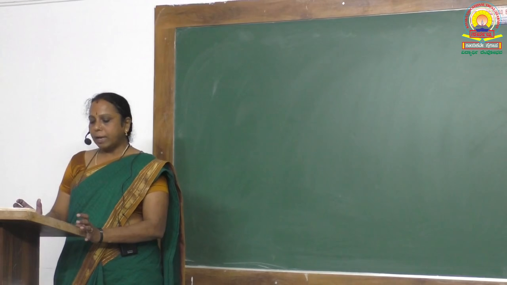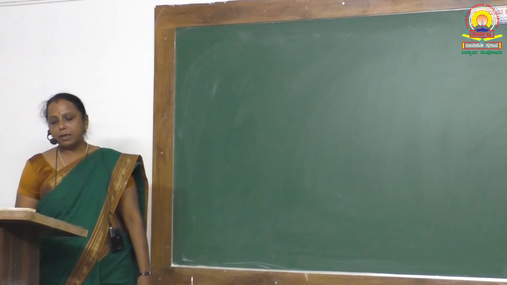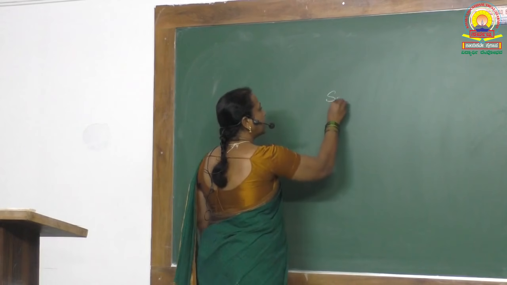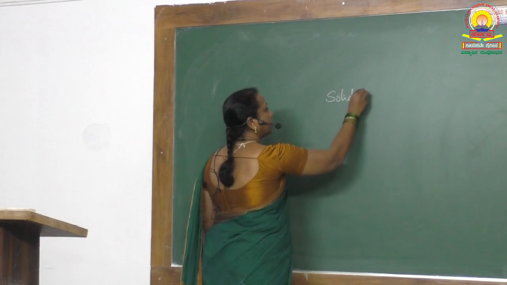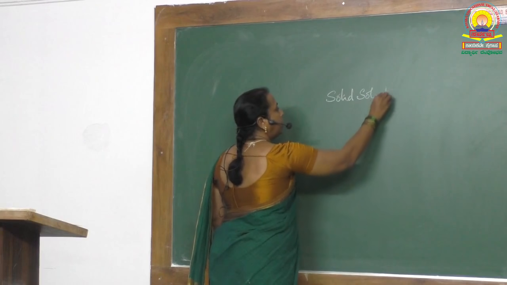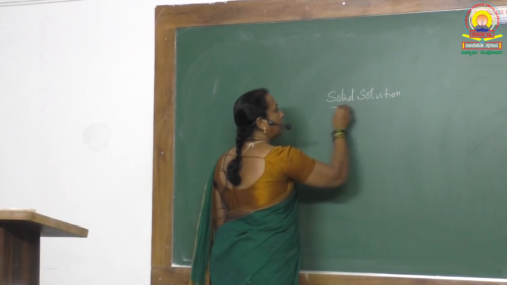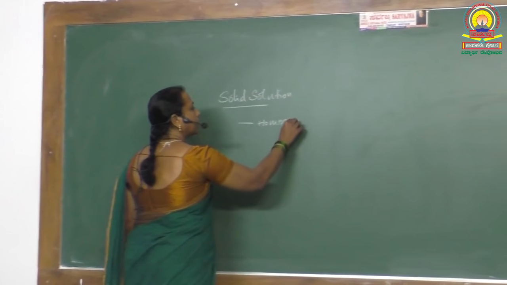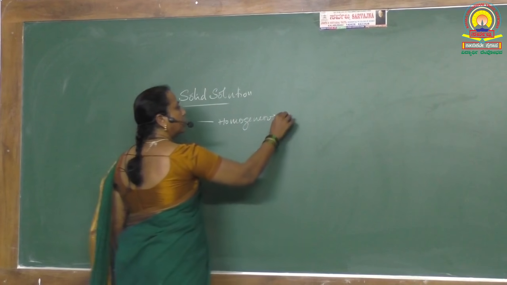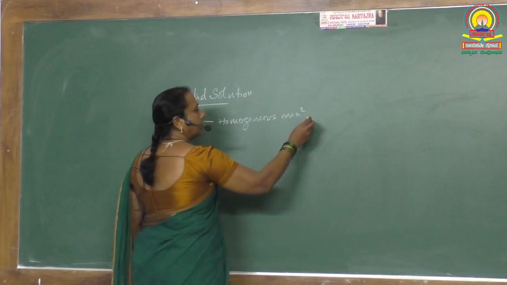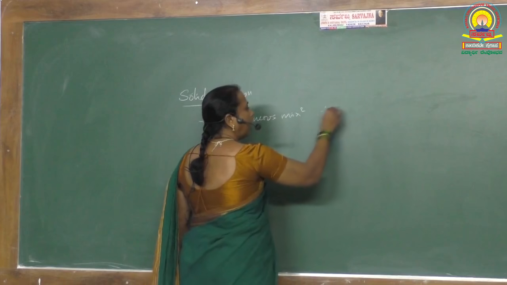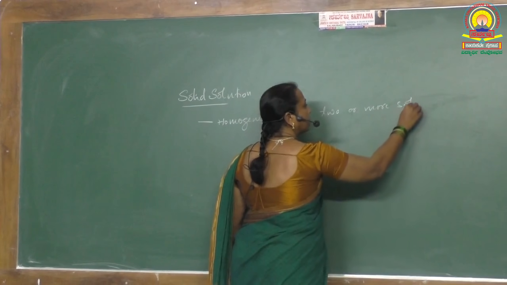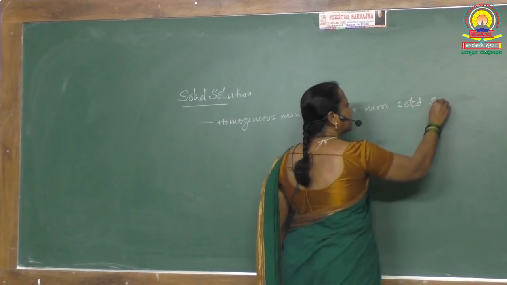17th question, what type of defect is exhibited by solid solution? See, it is given here solid solution. Solid solution is a homogeneous mixture of two or more solid substances.